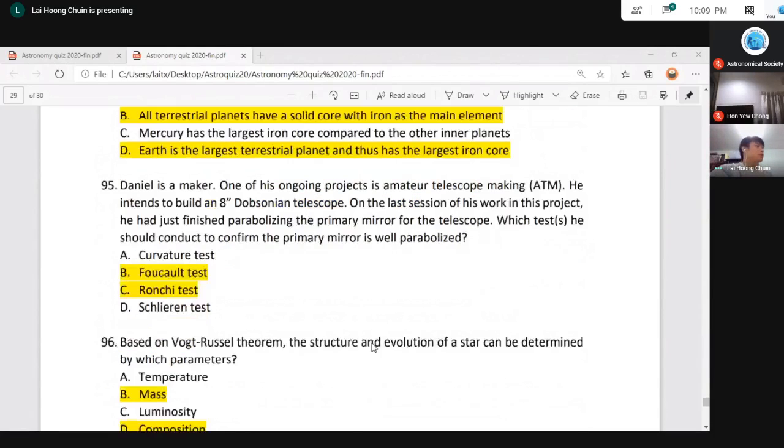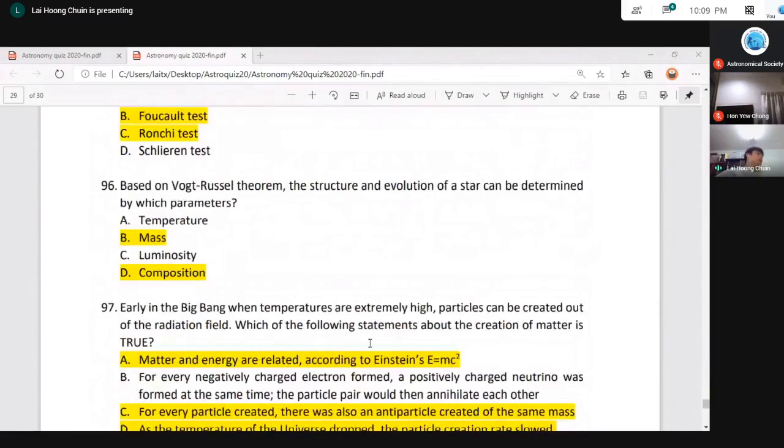So next, 96, the Vogt-Russell theorem. The Vogt-Russell theorem is a theorem to determine the structure and evolution of stars. Basically, it uses two main parameters, which are the mass and composition of the stars. So you can look more into this Vogt-Russell theorem.